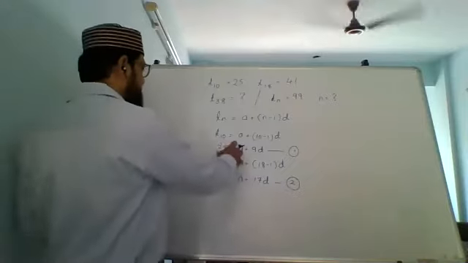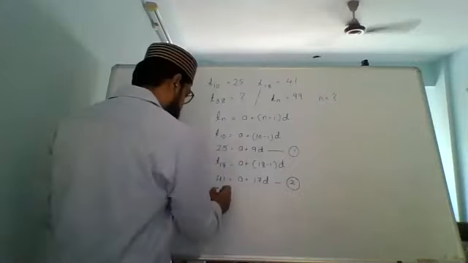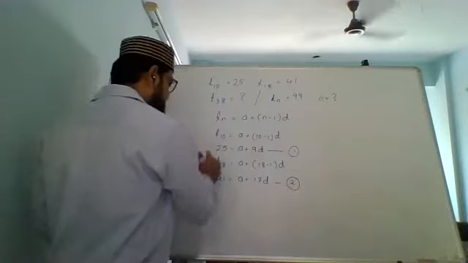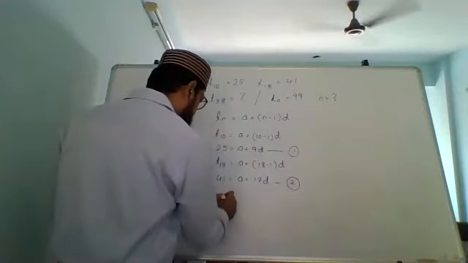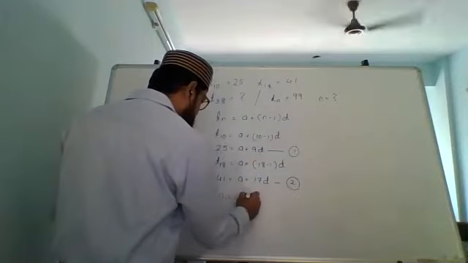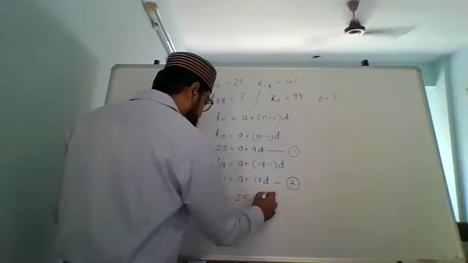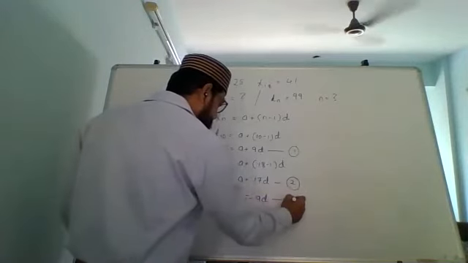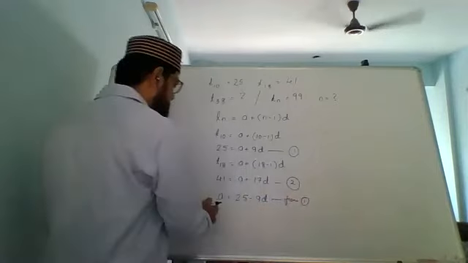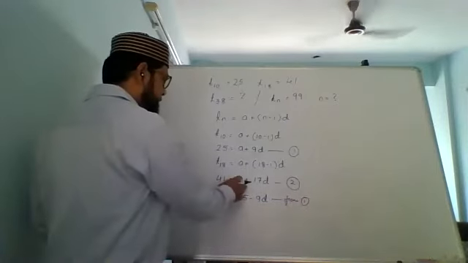From here, if I shift this 9D to this side, I can say A equals 25 minus 9D. Now substitute this value of A in the second equation.